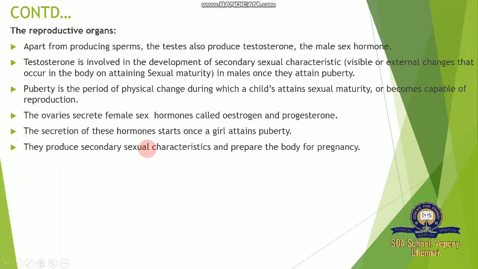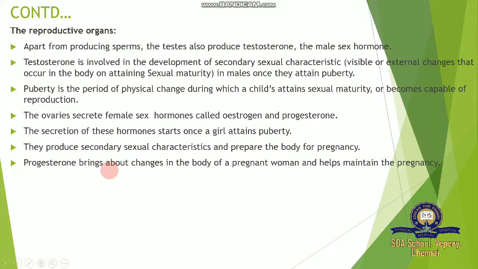They produce secondary sexual characteristics and prepare the body for pregnancy, because these hormones are of great help to women during pregnancy. Progesterone is commonly called the pregnancy hormone. Progesterone brings about changes in the body of a pregnant woman and helps maintain the pregnancy, which is helpful for those women.